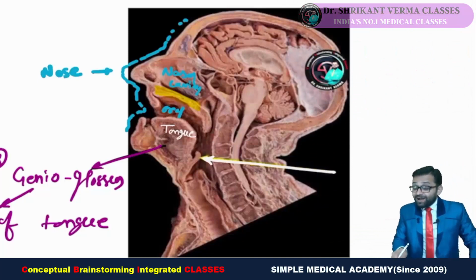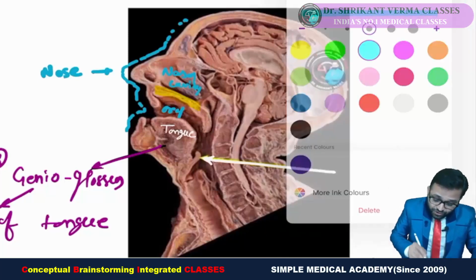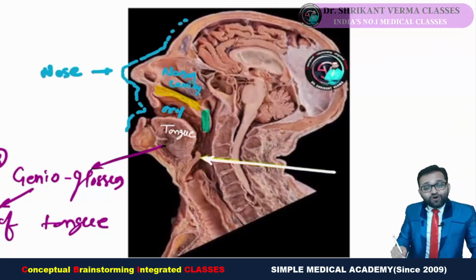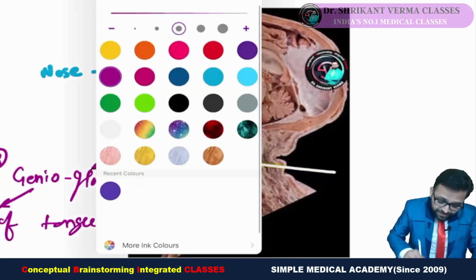The anterior part is hard, bony, but the posterior part is soft, muscular. So this is our soft palate. If this is the soft palate, then the oral cavity is communicating with our esophagus.